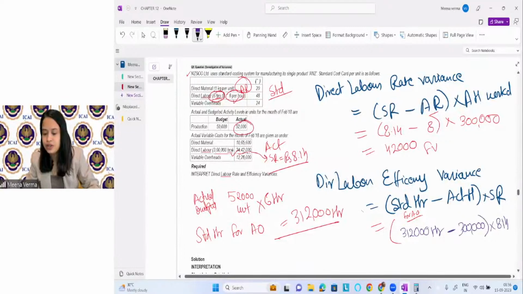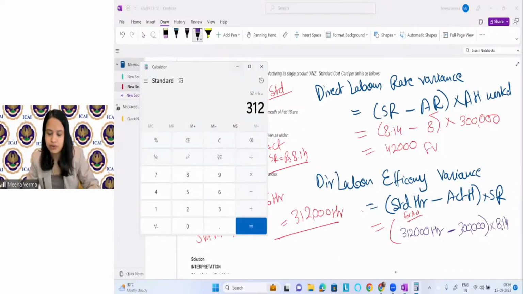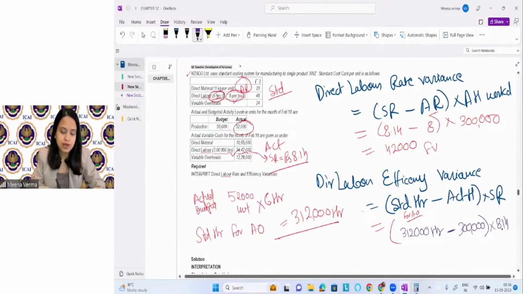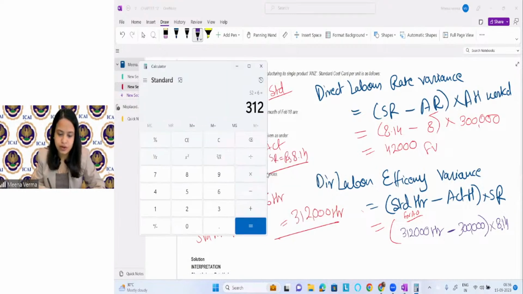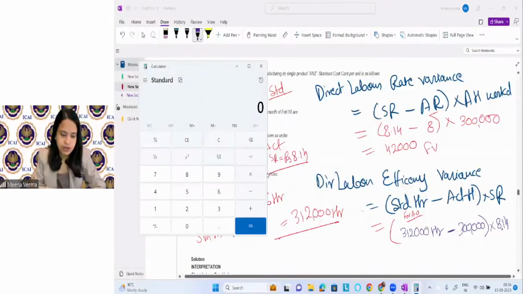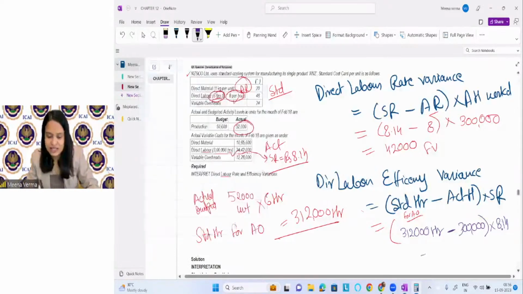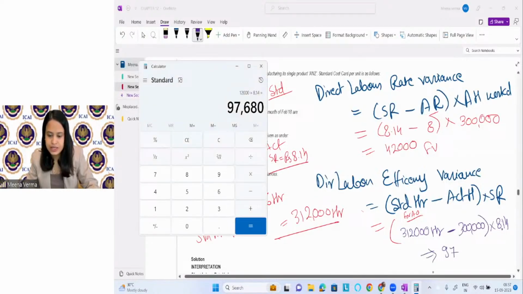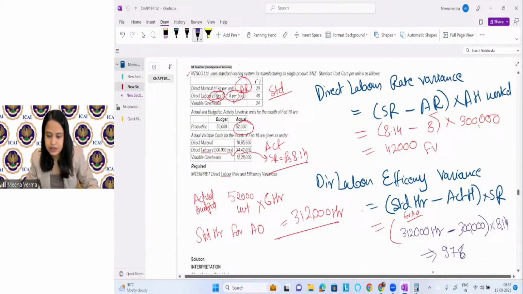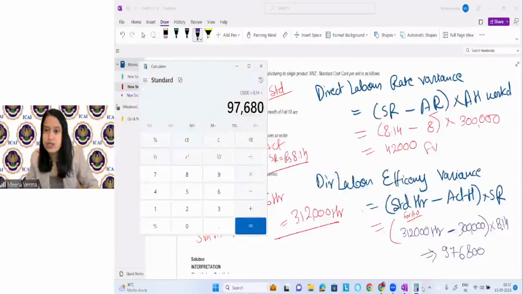Just solve it, you will get the answer. 8.14. Right? So this will be 12,000 into 8.14. So this is coming as what? 9768468. Right? This is what coming here.